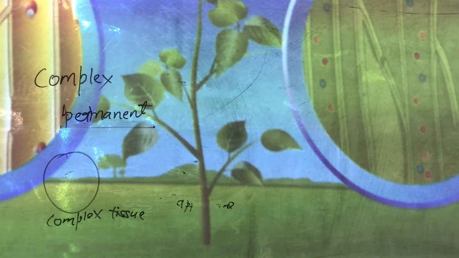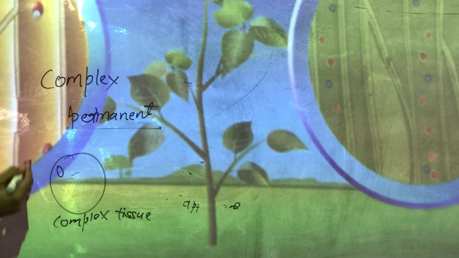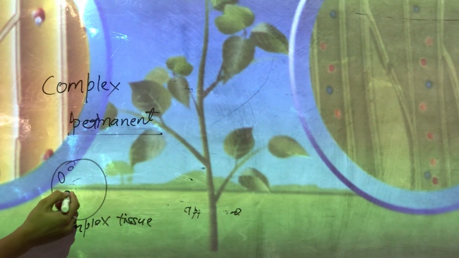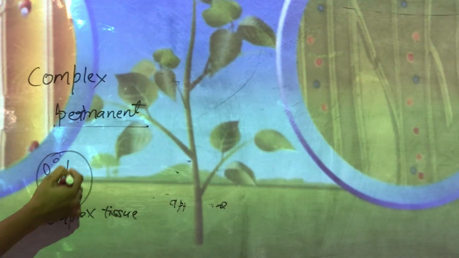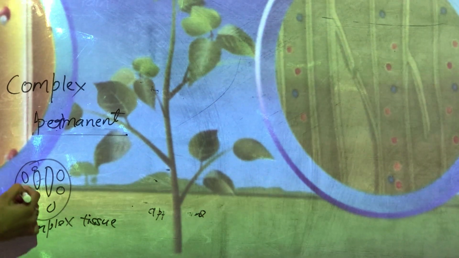Now if I talk about complex tissues, it means that they have different types of cells. Some cells will be elongated, some will be circular, some will be branched in shape, some will be cylindrical, some will be of different shapes. So this is what I mean by complex tissues.